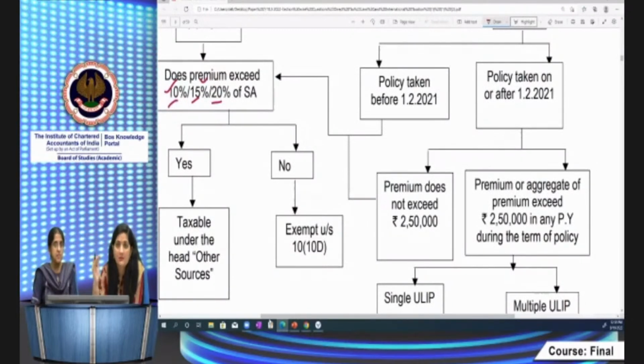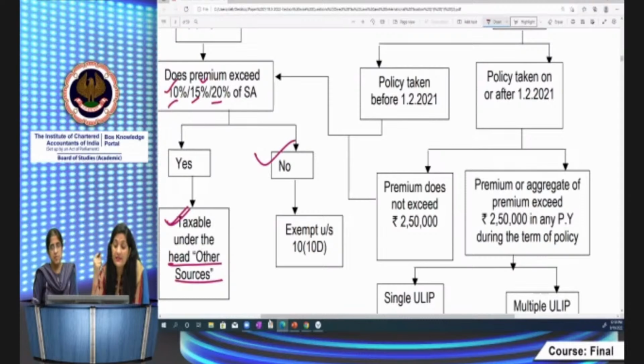That means exemption available under section 10(10D) would not be allowable, and those proceeds would be taxable under the head other sources. If it does not exceed, then exemption will be available in respect of life insurance policies other than unit-linked insurance policies.